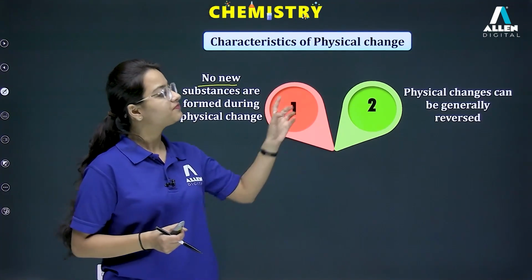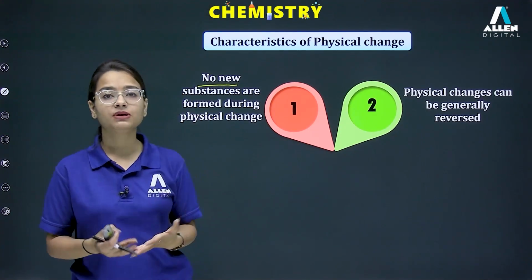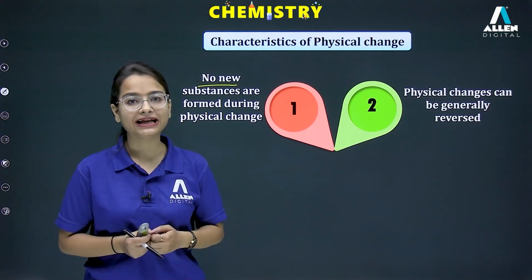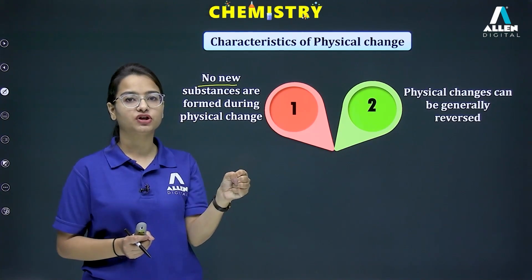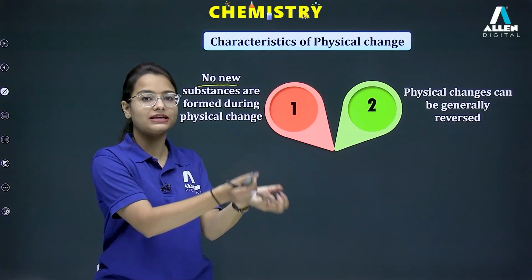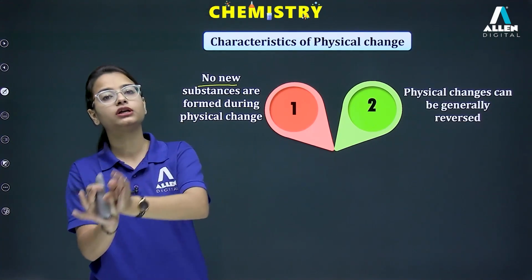Yes, generally we can say physical changes are reversible. Now, reversible means what? Suppose we are talking about melting of ice. If you keep ice out of the refrigerator for some time, it will melt. Now, let's take our water again and keep that water in the refrigerator.